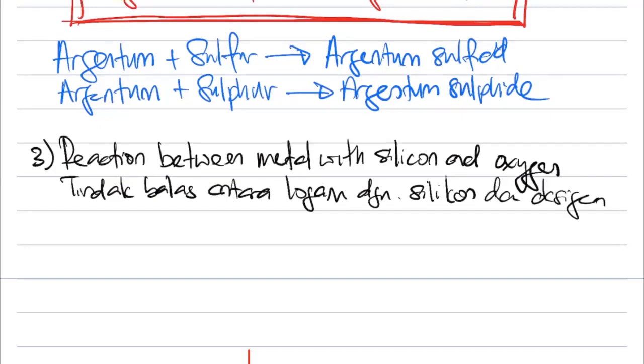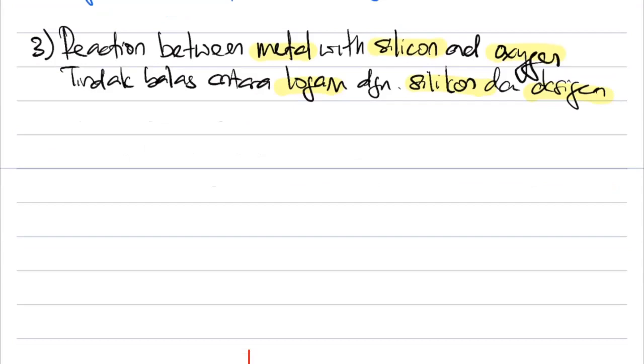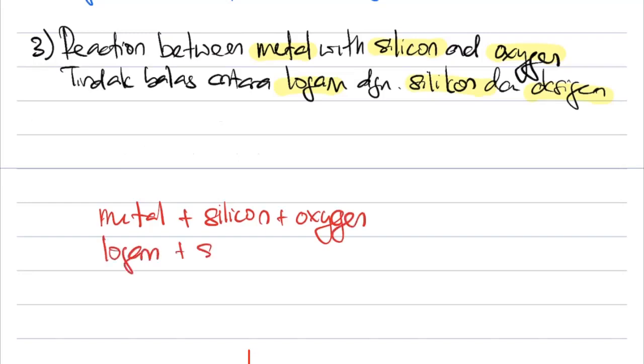Now you see there are 3 things here. Ada 3 benda dekat sini. We have metal, logam, we have got silicon, and we have got oxygen. Very confusing. Many students use the textbook and study, and it's quite hard. Never mind, I teach out the formula. Remember this formula. Now the formula is given as metal plus silicon plus oxygen. So kita ada logam tambah silicon tambah oxygen.